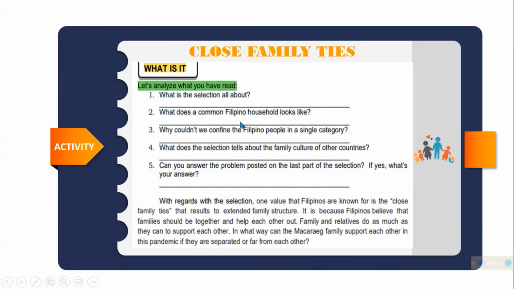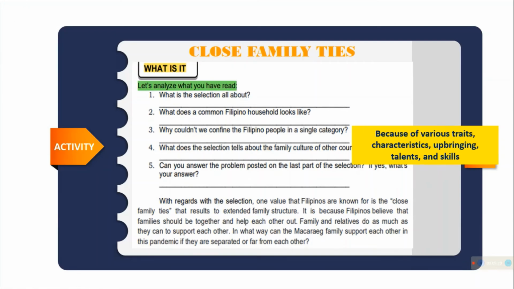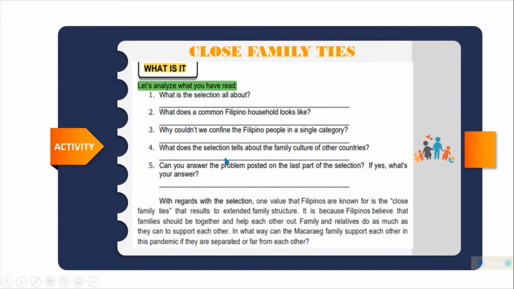So, let us analyze. What is the selection all about? This close family ties. What does common Filipino household look like? Extended families living under the same roof. Why could people find the Filipino people in a single category? Because of various traits, characteristics, unique view. What does the selection tell us about the family culture of other families? One flesh, blood, legacy, family.